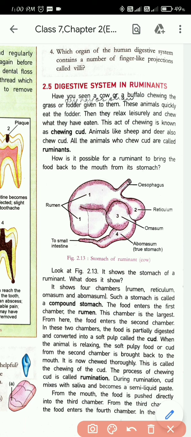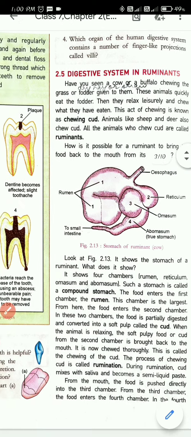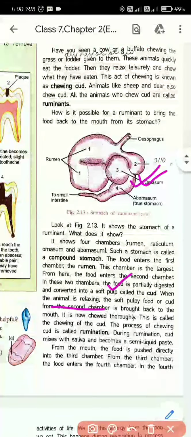These are the 4 stomach chambers that a ruminant possesses, and such a stomach is called a compound stomach. It's not simple, it's compound. The food enters the first chamber, the rumen. This chamber is the largest.